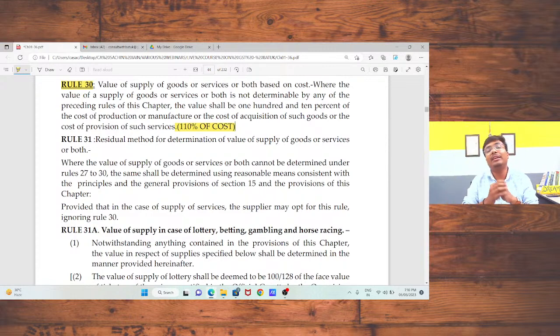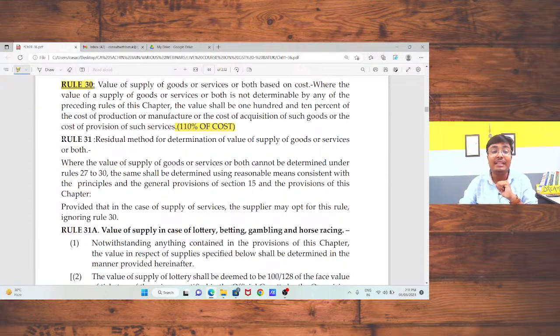At the time of business audit, at the time of litigation, at the time of departmental audit, if earlier you had decided the value as 110% of cost, in that case, at the time of audit, you need to prove that at the time of deciding, I was not able to decide the open market value, the same kind and quality. So take care of this factor. If you are going to take this as value, then you need to keep certain documents ready for your reference. Is that okay, sir?